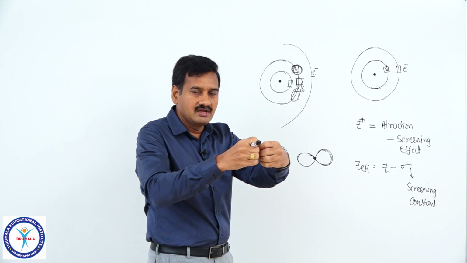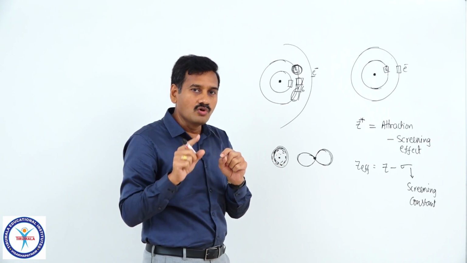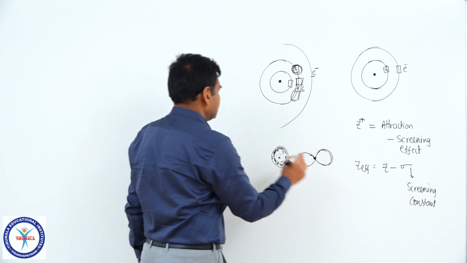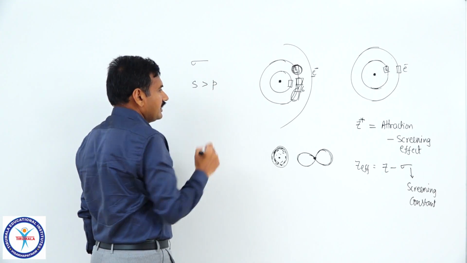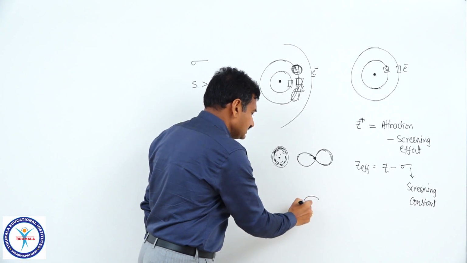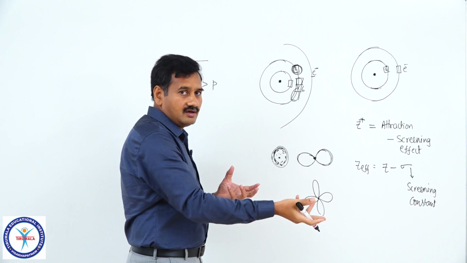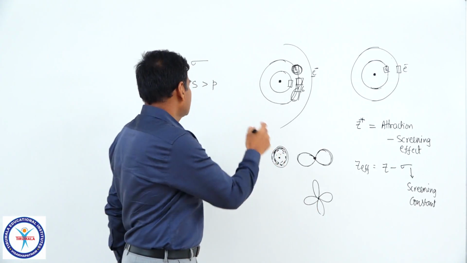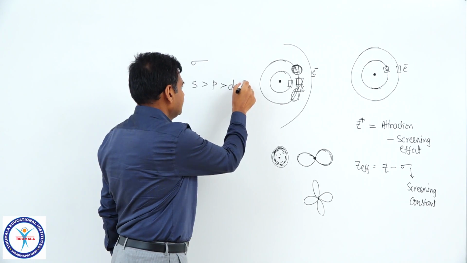If that s orbital is elongated and you get a p orbital, which orbital has more screening effect? That is the question here. The answer is that the screening effect, or sigma value, of s is greater than that of the p orbital. What about the screening effect of the d orbital? As the d orbital has 2 dumbbells, the electron cloud covers more area, therefore its screening effect is still less. So the screening effect of different orbitals is s greater than p, greater than d, greater than f.